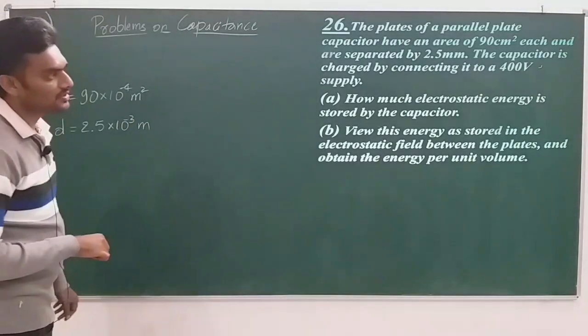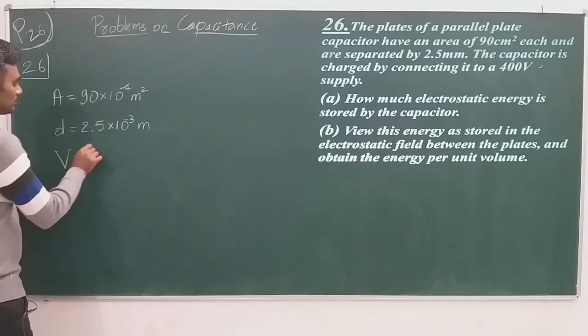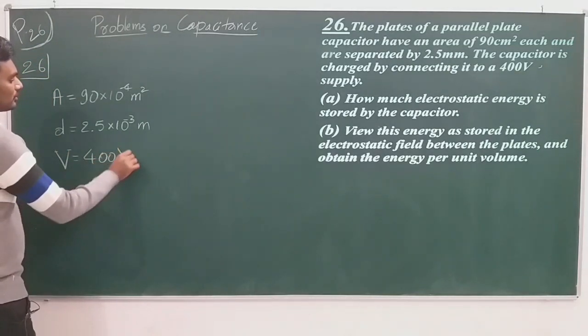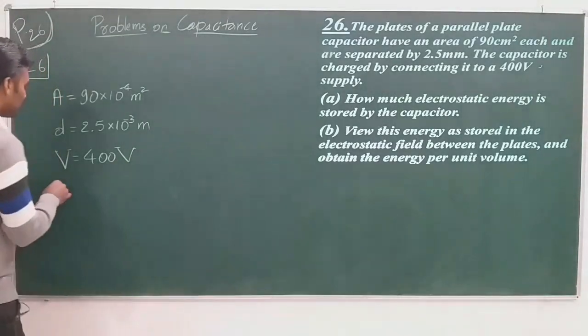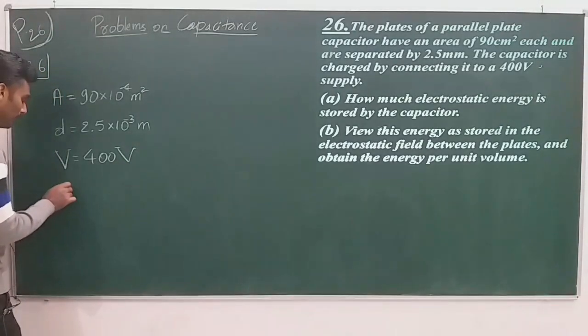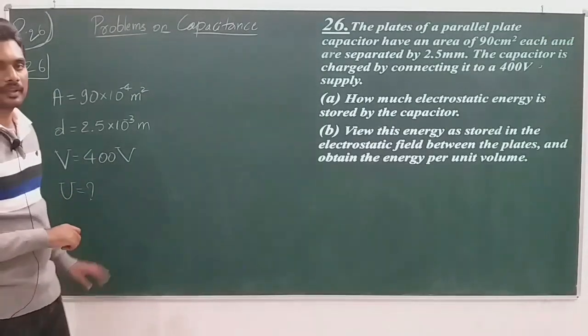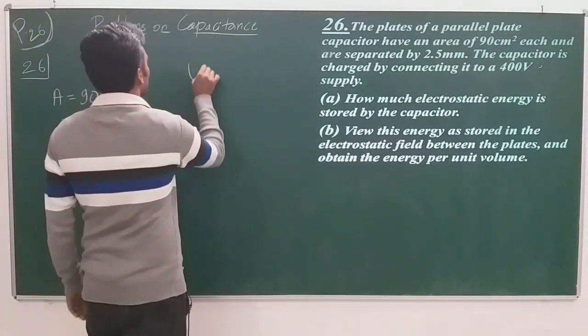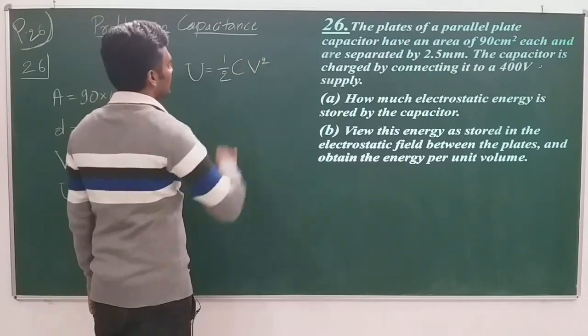The capacitor is charged by connecting it to a 400 volt supply. V is equal to 400 volt, right. How much electrostatic energy is stored, which means U has to be found, energy stored, right. The expression of energy stored involves U is equal to half C V squared.